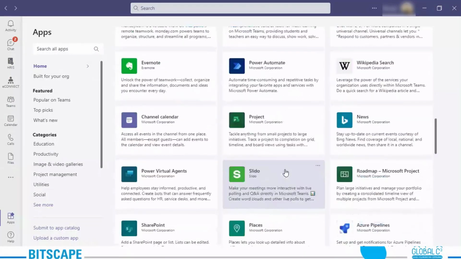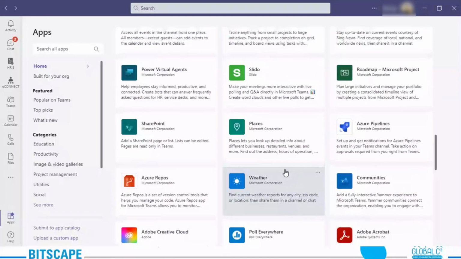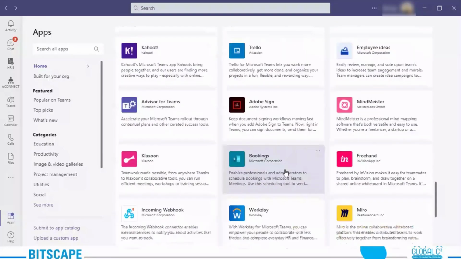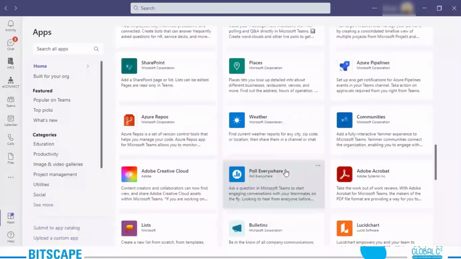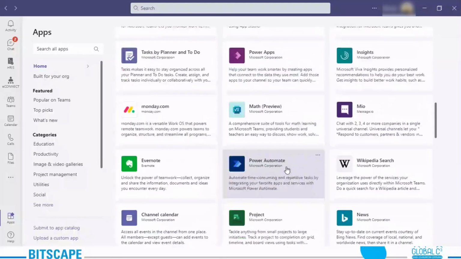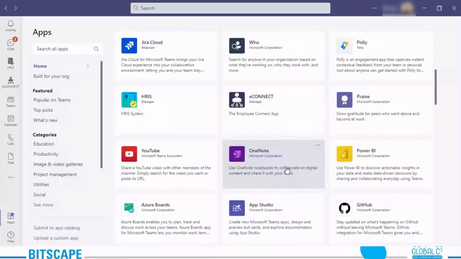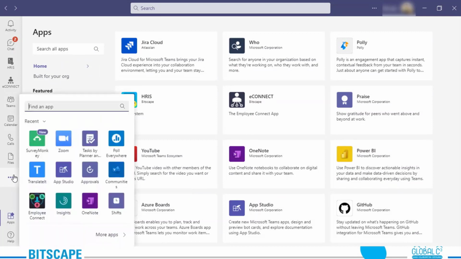Just to show you one, let me put down, let's say, which one should I put down? There is this Zoom button. I guess Zoom is pretty useful on a day-to-day basis. Then we have Praise and all the options as well. I forgot to mention this. If you want to add here, you'll be able to do it from these three dots, more added applications. What happens is that the ones which I have added from here, I can see right here in this list as well.